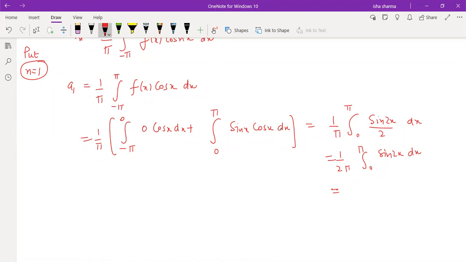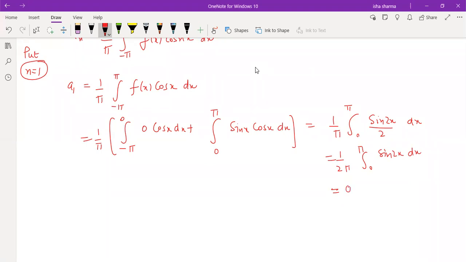What value of A1 will you be getting? 0. This is turning out to be 0.